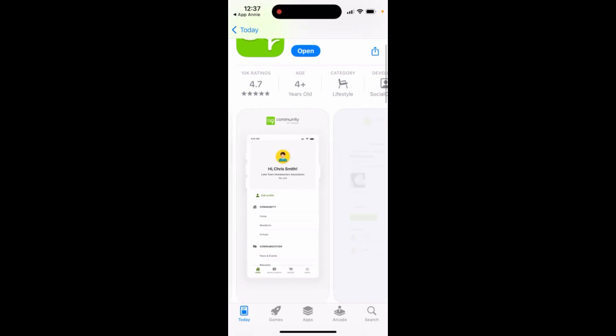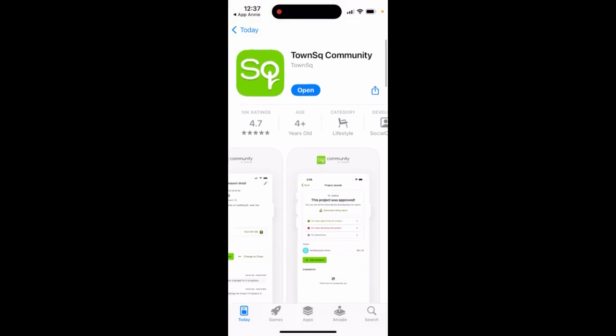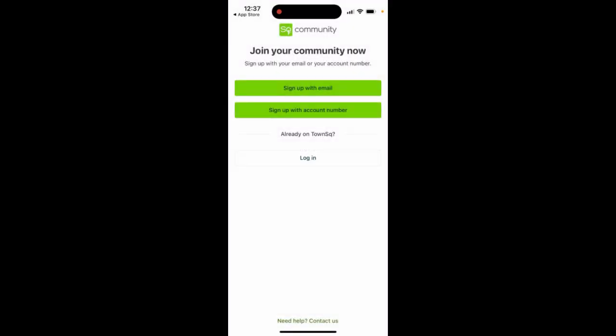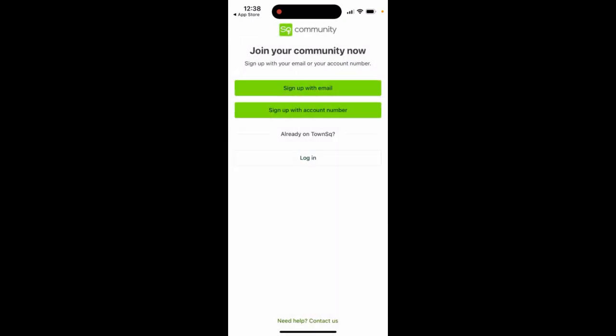So here's the app. I don't know which, maybe you need to be a specific member or rent a property in that community, and you need to be in there. Maybe it's only in specific countries like Brazil, so you need to have your account number, and then it's kind of like the group community board group chat where you can just manage all of it in here. So yeah, that's what it is.